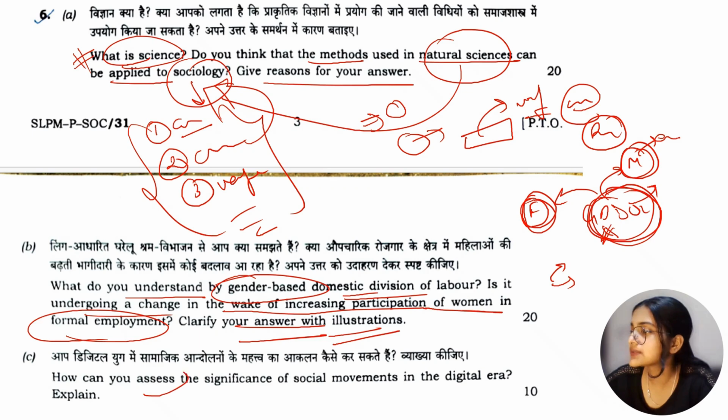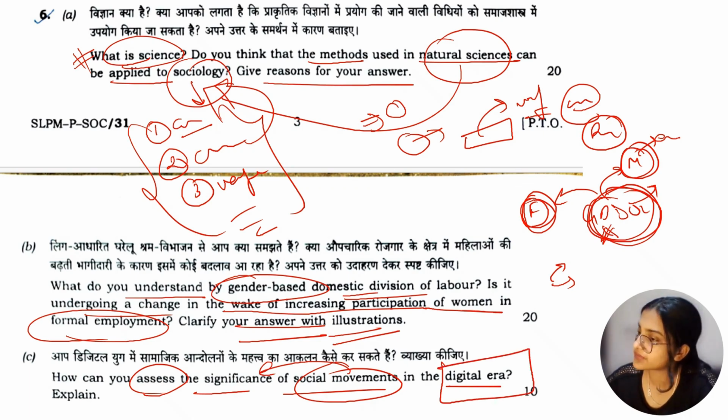C part says, how can you assess the significance of social movements in the digital era? It says we have to tell the significance of social movements in the digital era.